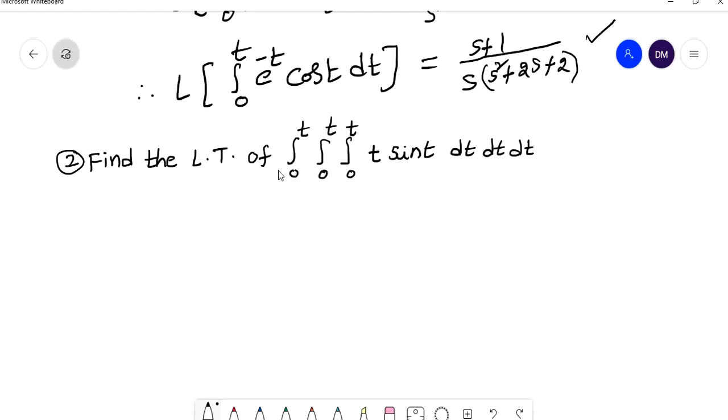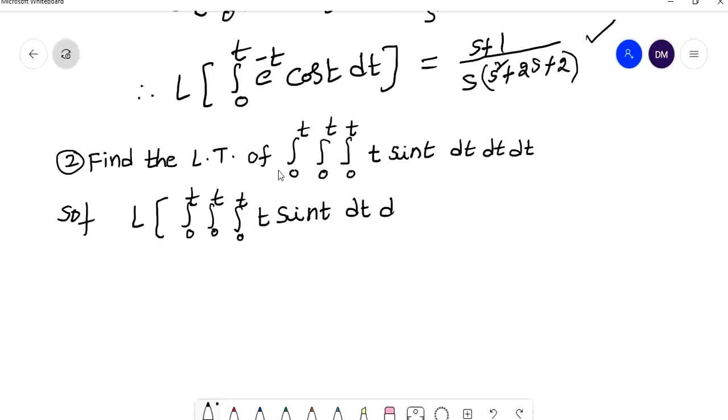We have to find the solution of the Laplace transform of integral 0 to t, t sin t dt.